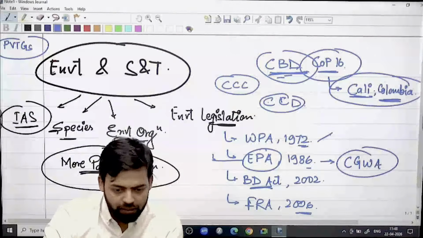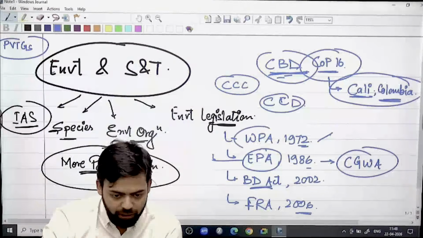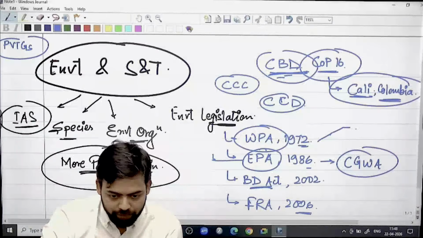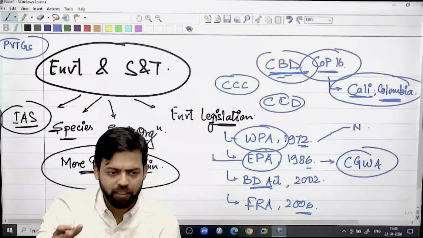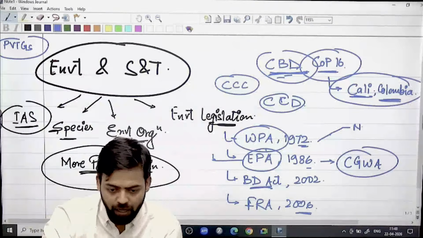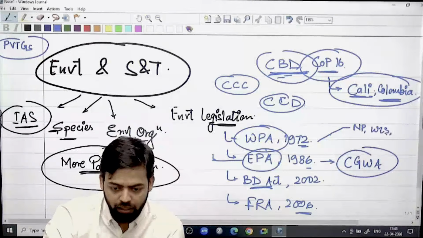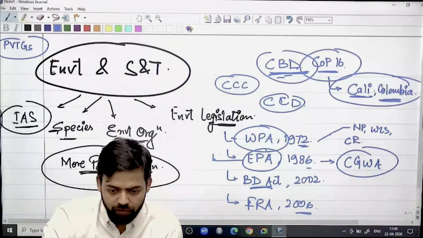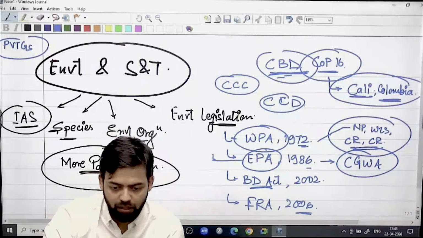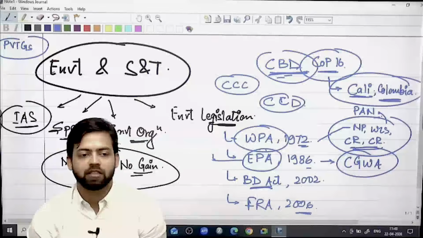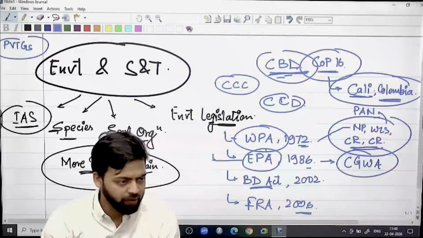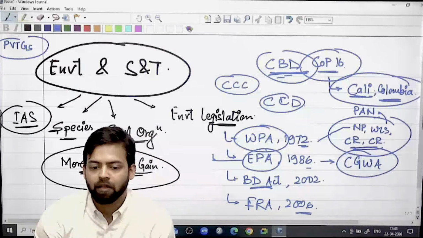Then under this act only, under Wildlife Protection Act only, there are setting up of various protected area networks like National Park, Wildlife Sanctuary, then Community Reserve, Conservation Reserve. These four conservation areas are known as Protected Area Networks, PAN. This is covered under Wildlife Protection Act. We will deal with this. Okay. So this becomes important.